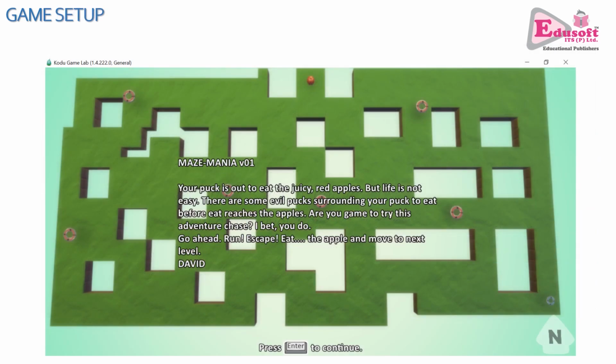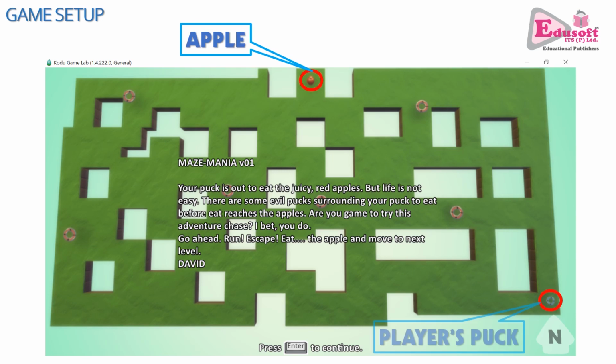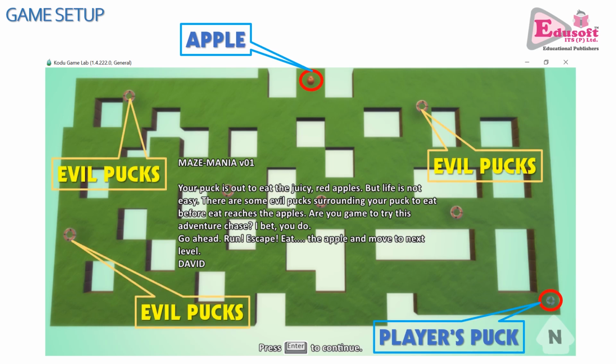So let us see what the game setup of MAZE-MANIA is. How does the initial screen look? In the 3D world, there is a grid. You see the green path across, and at that end there is the apple to be eaten. At one corner, there is the player's puck, which is blue colored, and there are so many evil pucks.